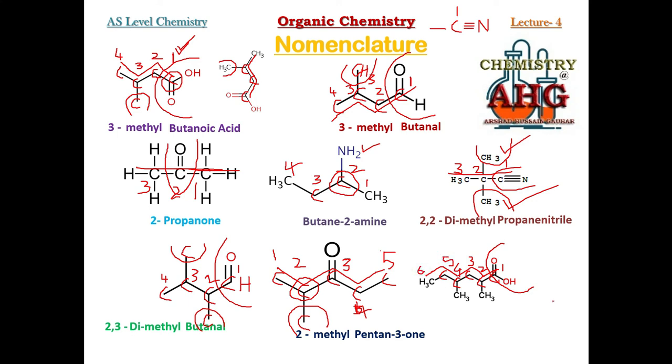Just check it out. There are two branches, methyl, methyl, dimethyl. So it would be hexanoic acid. No need to write down 1 because hexanoic acid, carboxylic acid, is always at position number 1. So we don't write down number 1 for aldehyde, for carboxylic acid and for nitrile because they are always at position number 1. Hexanoic acid, at position number 2 and 4, it is dimethyl. 2,4-dimethyl hexanoic acid.